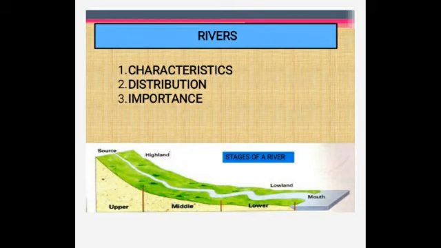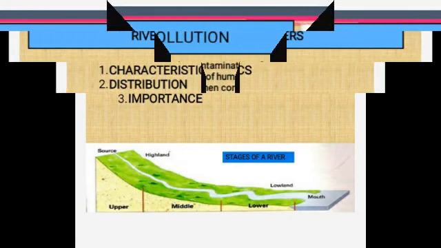Okay, children, next one, what is the importance of these rivers? Can you tell me? Yes, they provide fresh water for domestic and industrial purpose. They provide water for irrigation, and they have some fertile alluvial plains which are suitable for agriculture, and they help in the generation of hydroelectricity. Where? In which course of the river? In the upper course of the river. Okay. Next one, they are rich source of fish. So inland fishing provides livelihood to most of the fishermen, and they also provide inland water transport. Okay, these are the importance of rivers.